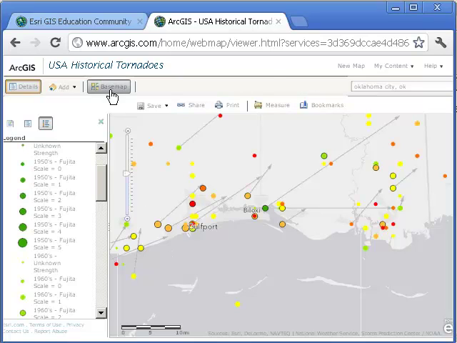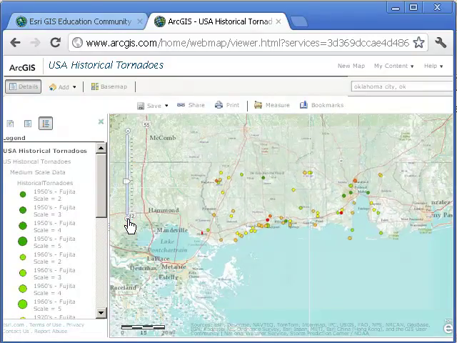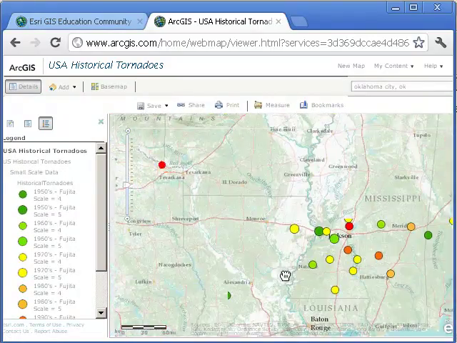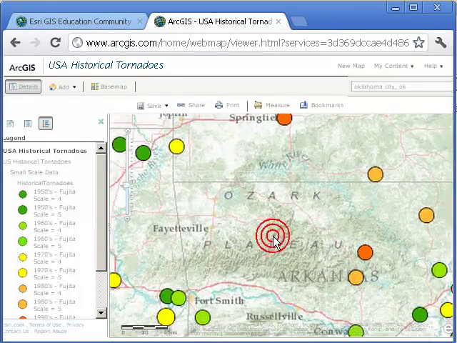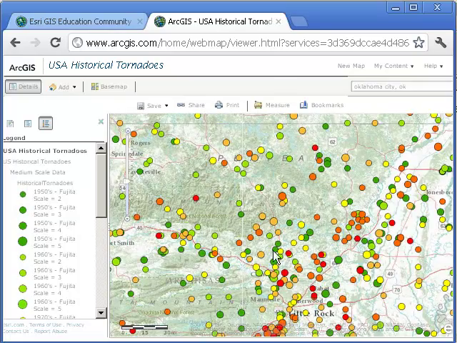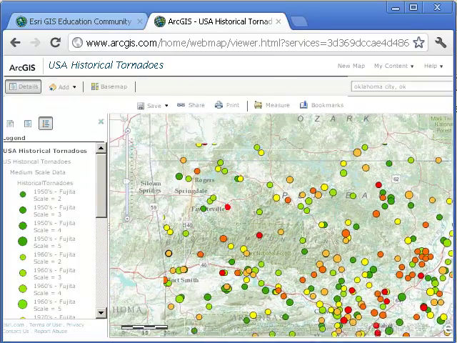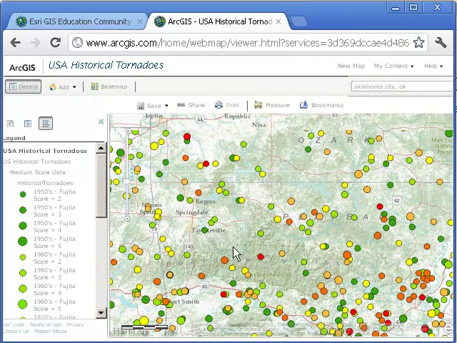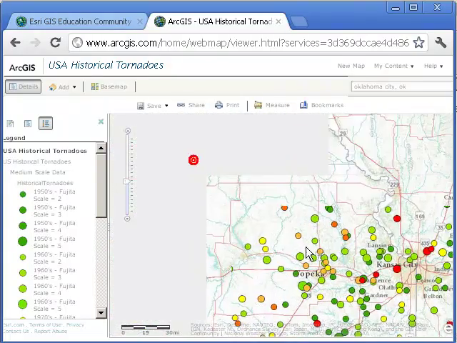What effect do mountains have on the frequency of tornadoes? So I've changed the base map now to shaded relief. I'm going to go ahead and zoom out here. Now I'm going to go ahead and look at the Ozarks. It looks to me that there's quite a few tornadoes down there in Arkansas. What about the Ozarks? There's a slightly less number in these higher parts of the Ozarks. Interesting. What about the Rocky Mountains?